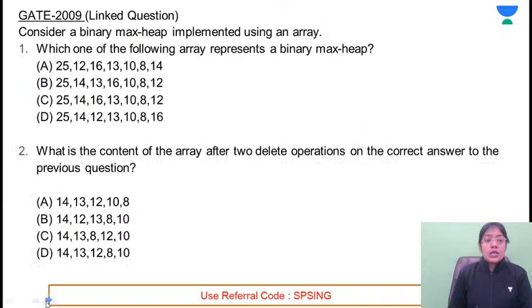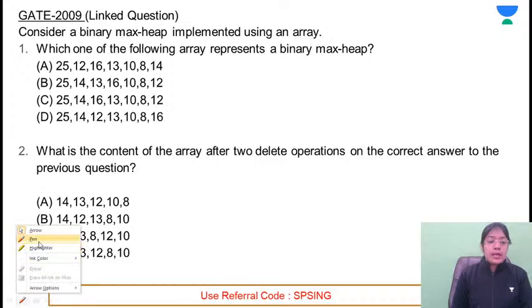So till 2011, I have discussed each and every question. In 10, there was no question asked on the basis of this. And these are the questions. This was a linked question which was asked in GATE 2009. See if you can write the answer for the same.